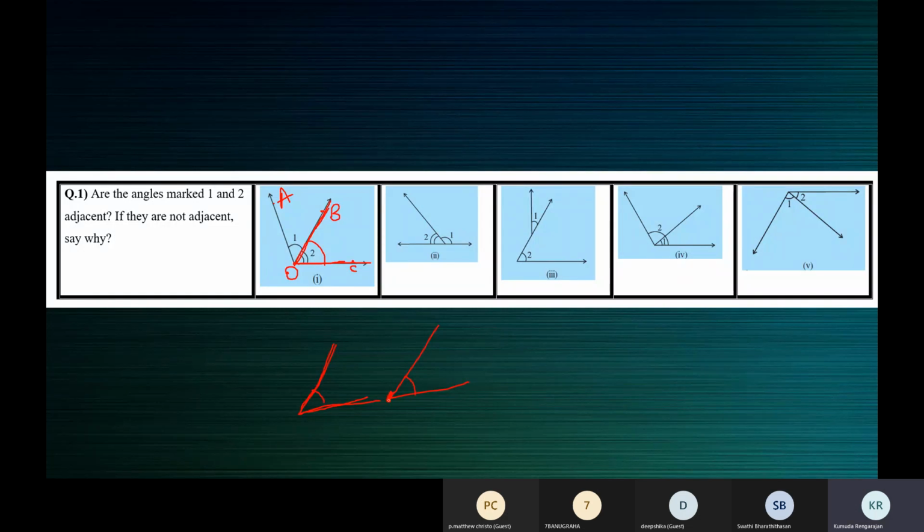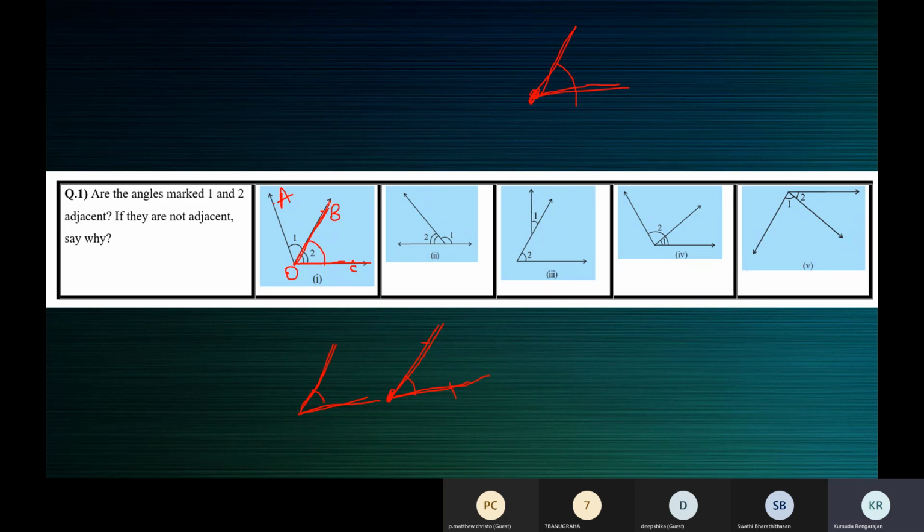We saw the definition of an angle earlier. This is called the vertex. This is one arm. This is the other arm. These are called the arms of the angle. These are the arms of the angle. And this is the angle. This is the vertex.